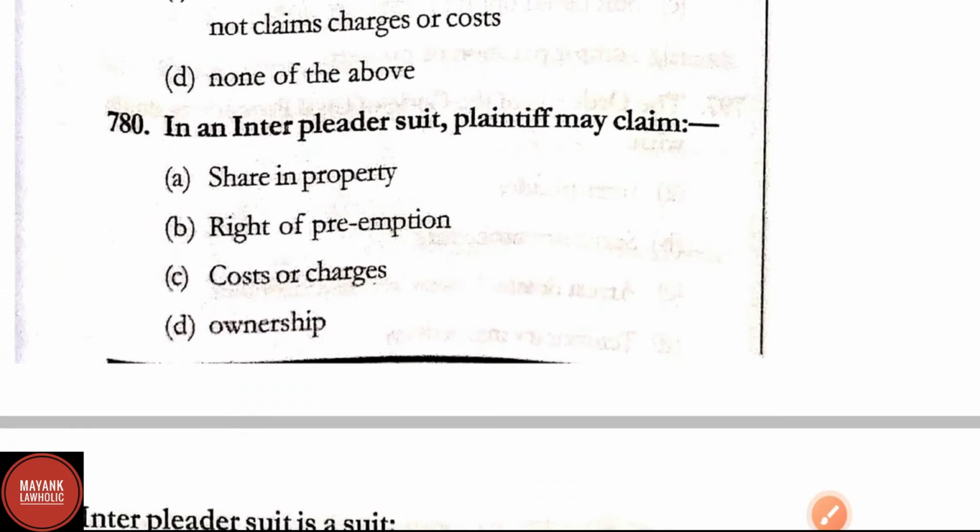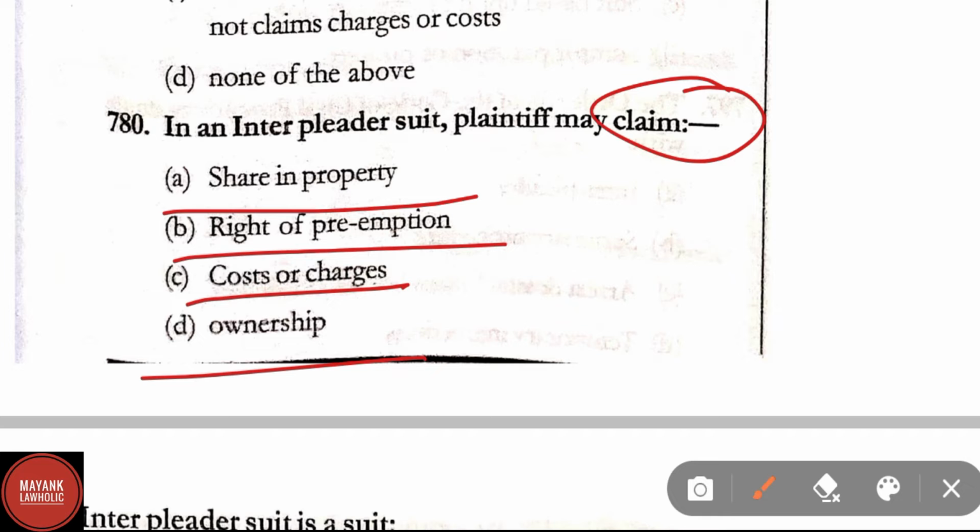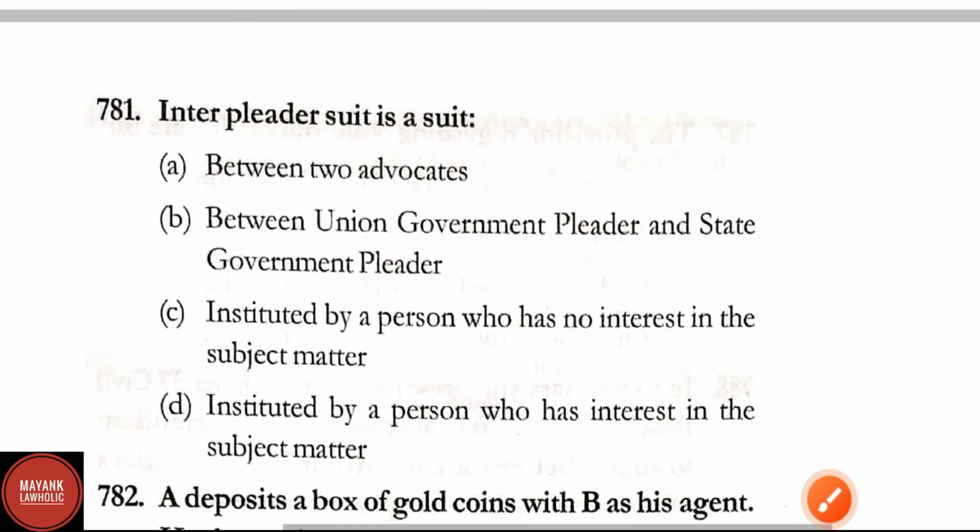Question number 780. In an interpleader suit, plaintiff may claim share in property, right of preemption, cost and charges, ownership. Correct answer here is option C, that is cost or charges. Question number 781.